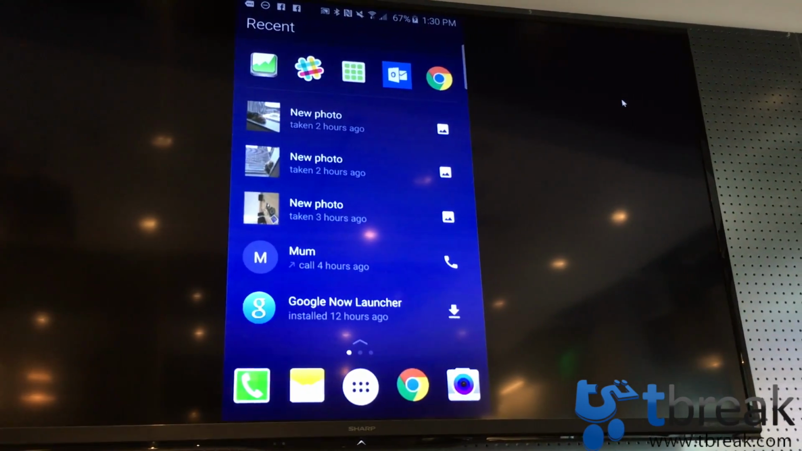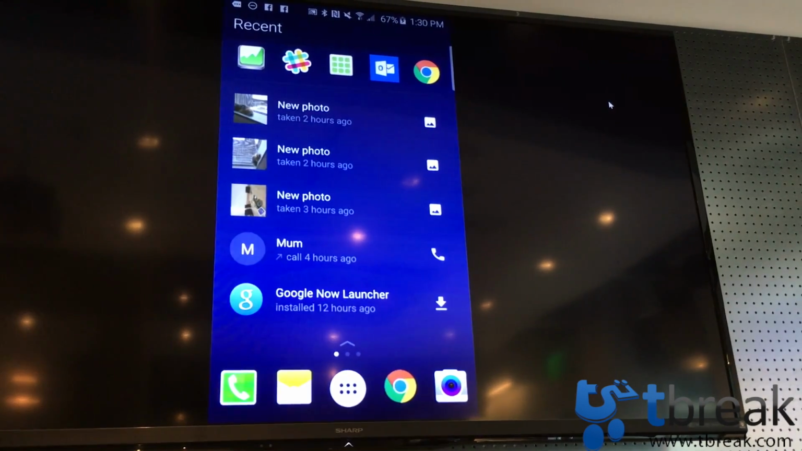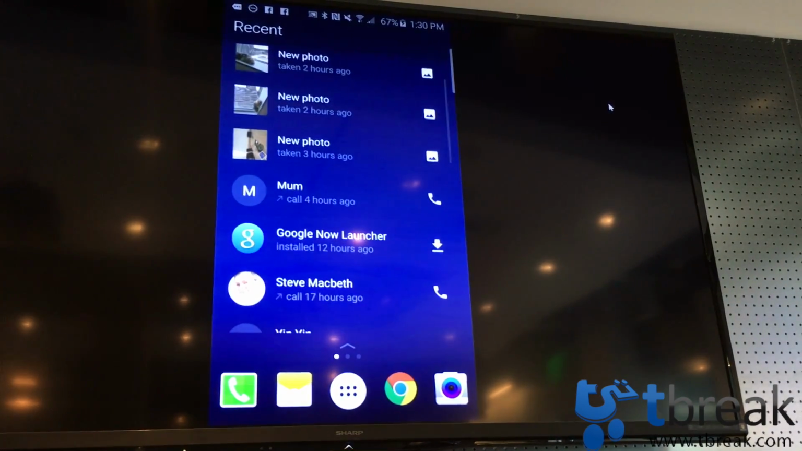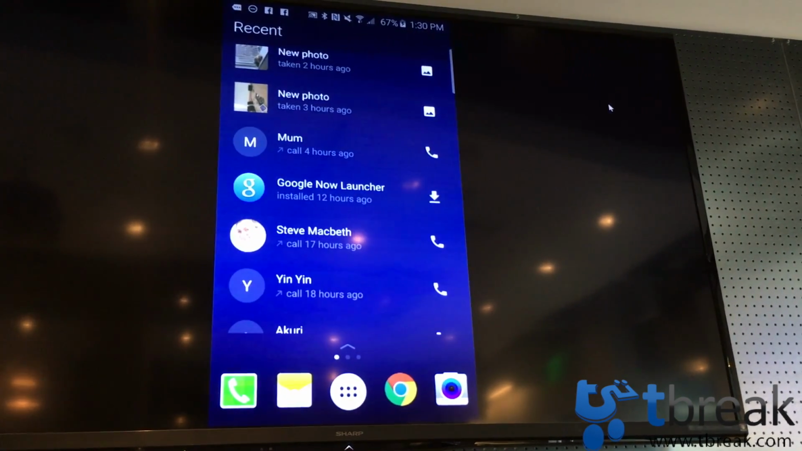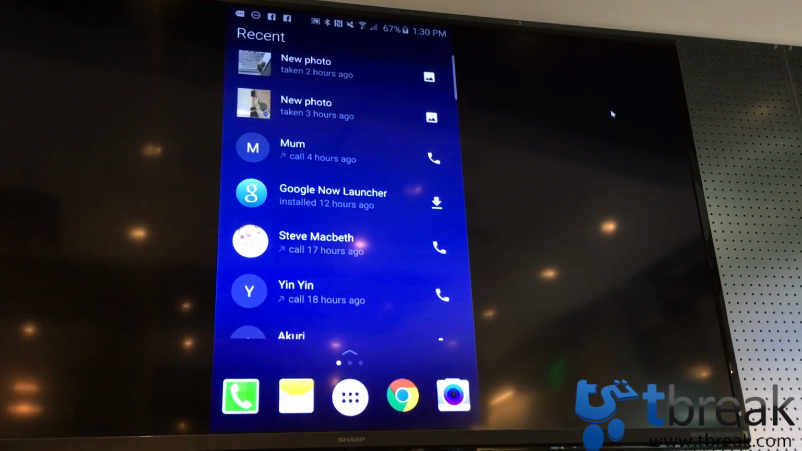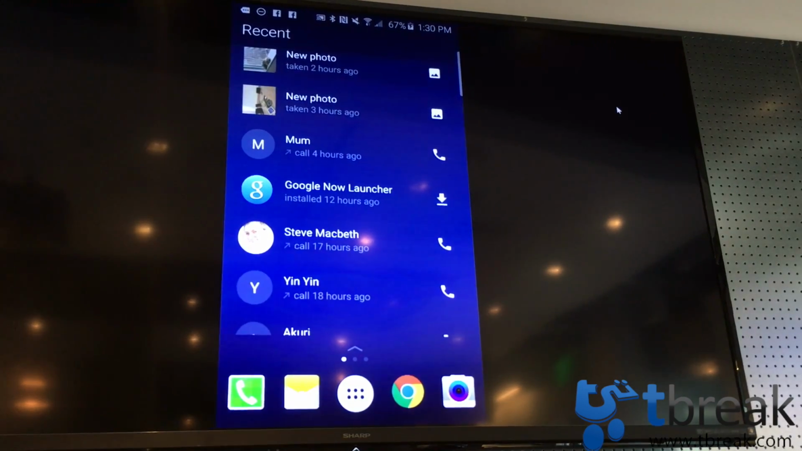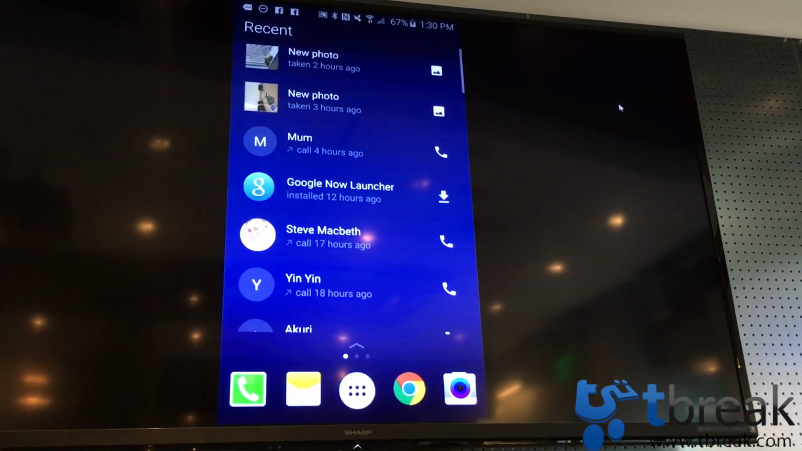So here you can see there's a feed, effectively, of the recent things that I've been doing. I took a couple of photos a couple of hours ago. I called my mum on the way in this morning. It's mum, not mom. I installed the Google Now launcher so I could show you guys, because we knew this is a really common scenario. You install an app, you forget the name of what it was called, and then you don't know where it is on your device. This makes that really easy.